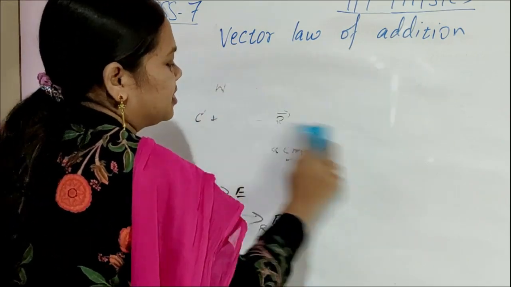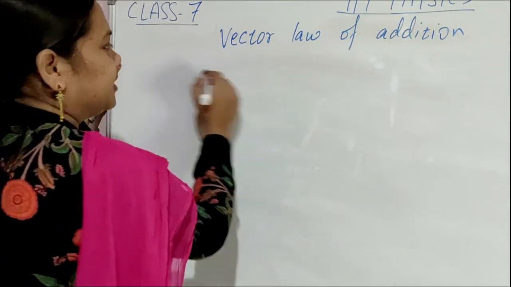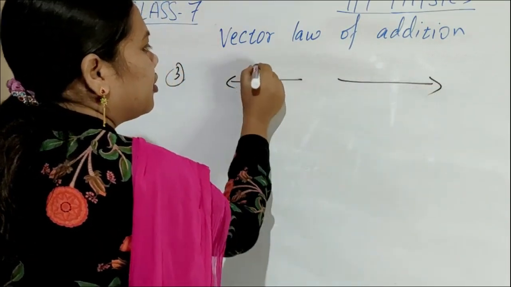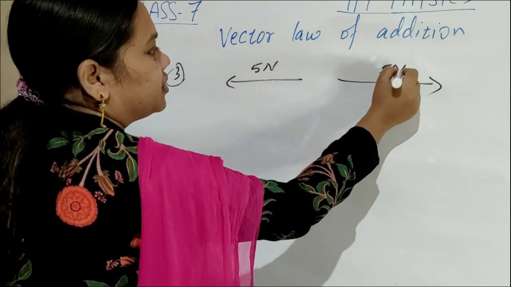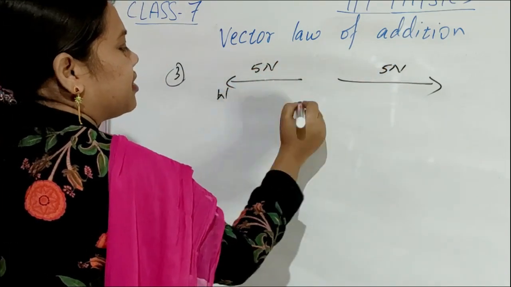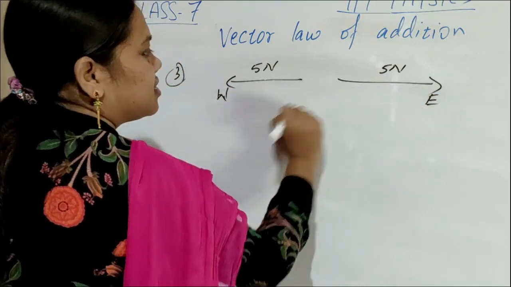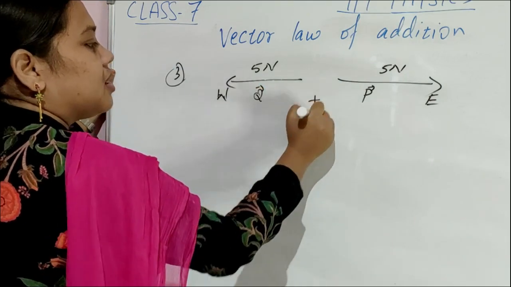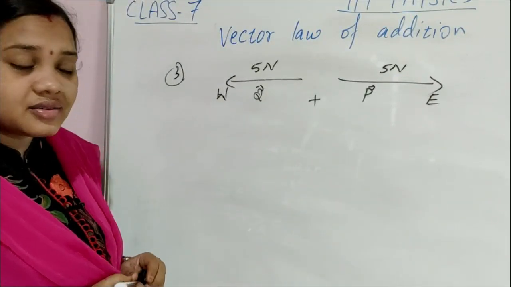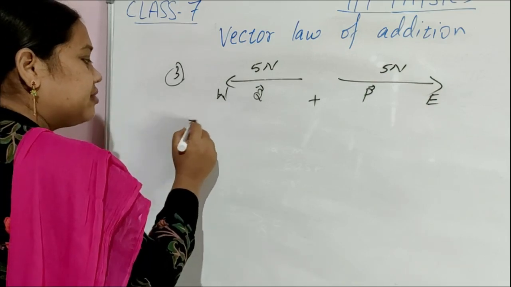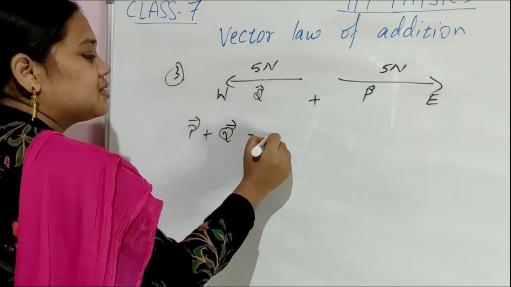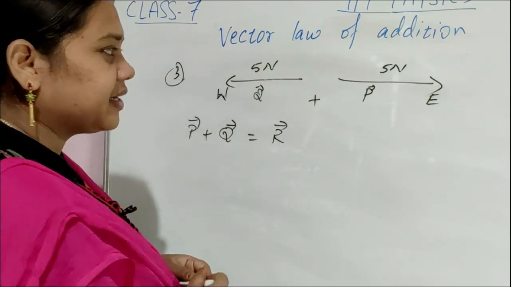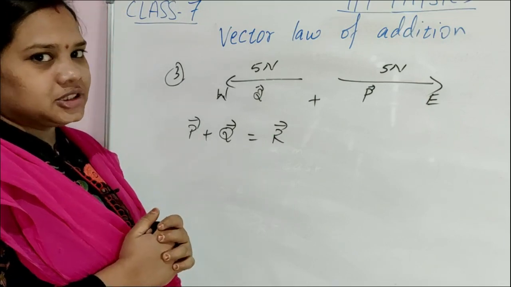Now third example we'll see. Now I'll give you the third example. 5 Newton, 5 Newton. Okay, this is west, this is east. So this is P vector, this is Q vector. Okay, now when we add, what will be the P vector plus Q vector? Resultant vector is how much? Magnitude and direction. Tell me. Think it.